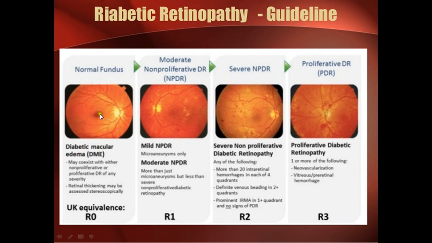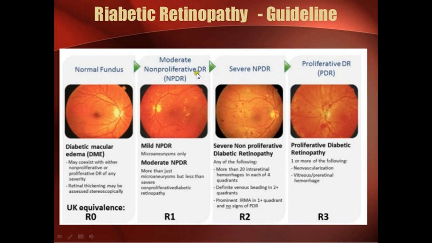So this is the macula, the area which has the maximum vision. Diabetic macular edema may coexist with either non-proliferative or proliferative diabetic retinopathy of any severity, and retinal thickening may be assessed stereoscopically. So this is a normal fundus, there is no macular edema. This is the macula, and edema of the macula can be present at any stage. Okay? This normal fundus, the UK equivalent is called R0.